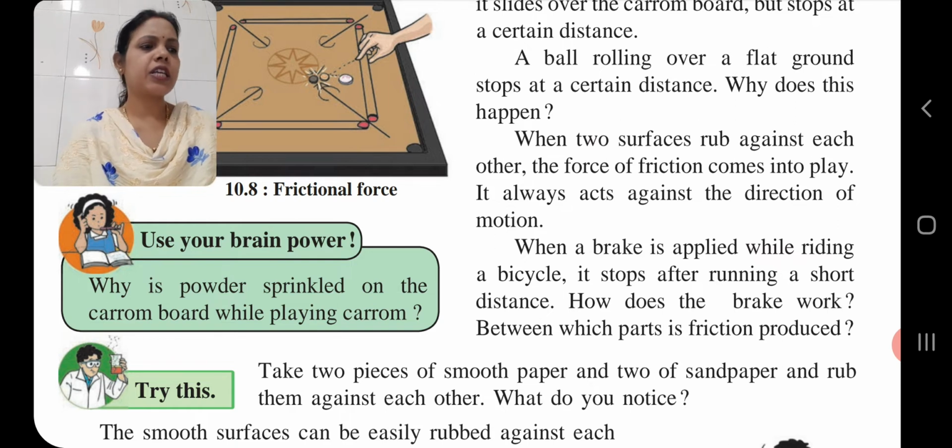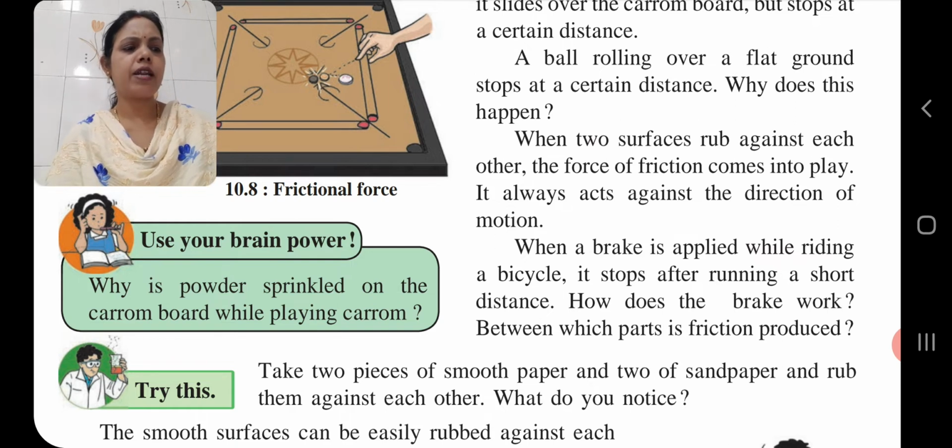So children, here we can say, when brakes are applied while riding a bicycle, frictional force comes to act between the tires of the bicycle and the surface, isn't it? Friction between the tires of the bicycle and the surface. Next, this force opposes the tendency of the bicycle to move.